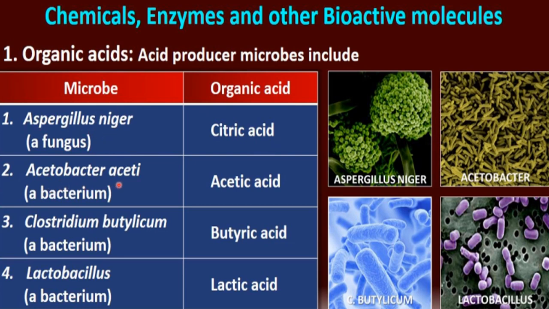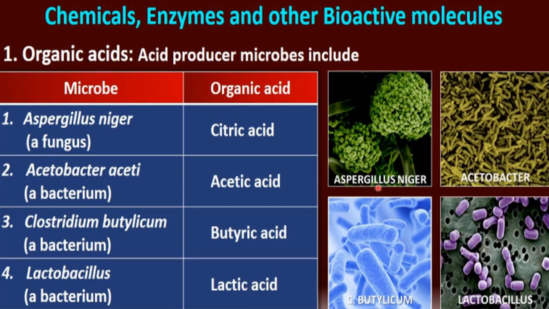Then Acetobacter aceti is a bacteria, and it gives us acetic acid. That is also an organic acid. Okay, acetic acid, Acetobacter aceti. Then Clostridium butylicum. This is also a bacteria from which butyric acid is obtained. Okay, butyric acid. Then Lactobacillus is a bacteria, and from Lactobacillus we obtain lactic acid, right?